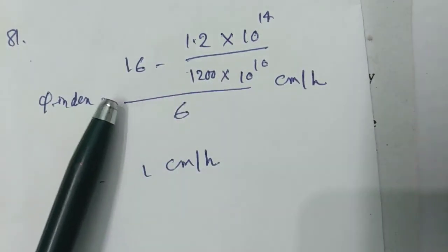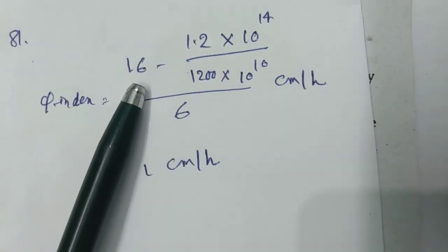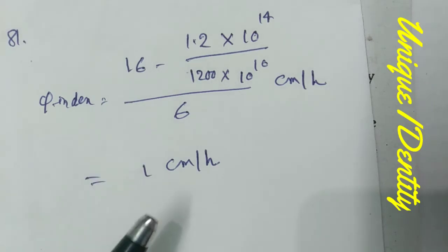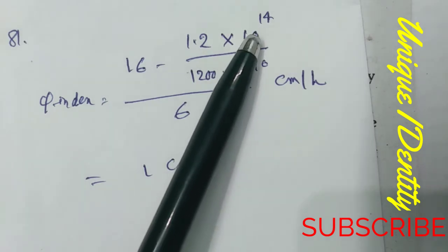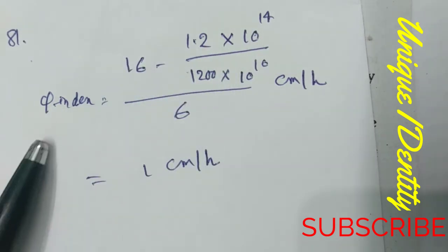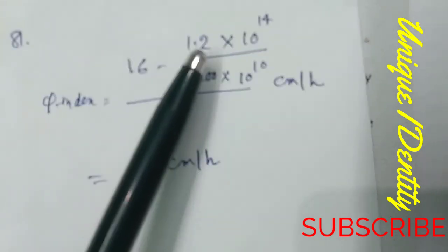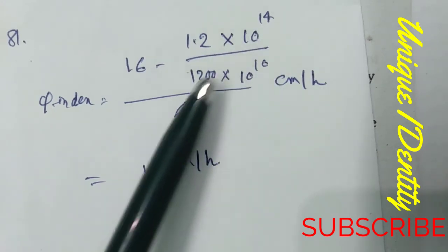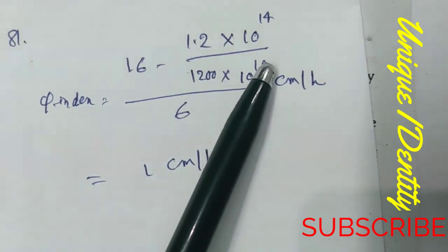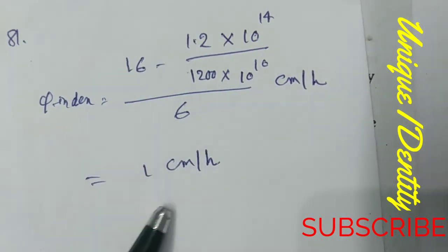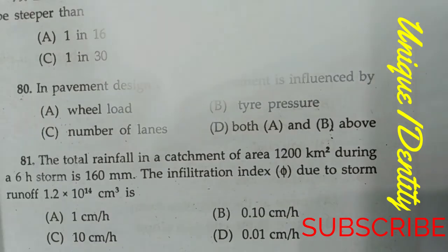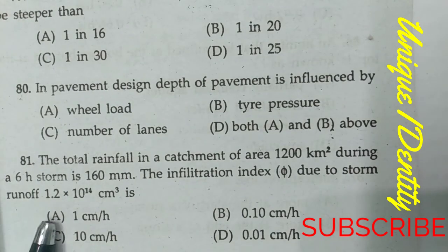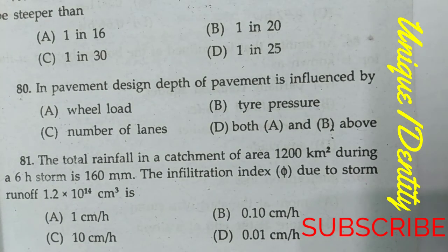Total rainfall is 160 millimeter, that means 16 centimeter, and total infiltration is 1.2 into 10 to the power 14 centimeter cube. Now phi index will be 16 minus 1.2 into 10 to the power 14 by 1200 into 10 to the power 10, all divided by 6. The answer we get is 1 centimeter per hour. So option A is correct.